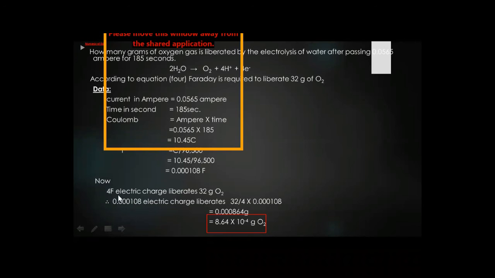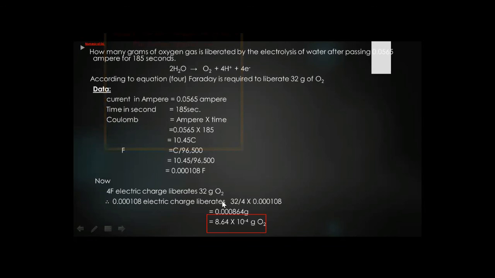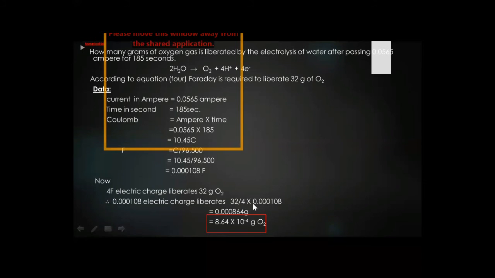Now we know 4 Faraday electric charge liberates 32 gram of oxygen. Therefore, this value of 0.000108 Faraday electric charge liberates, according to the unitary method, 32 divided by 4 multiplied by 0.000108.